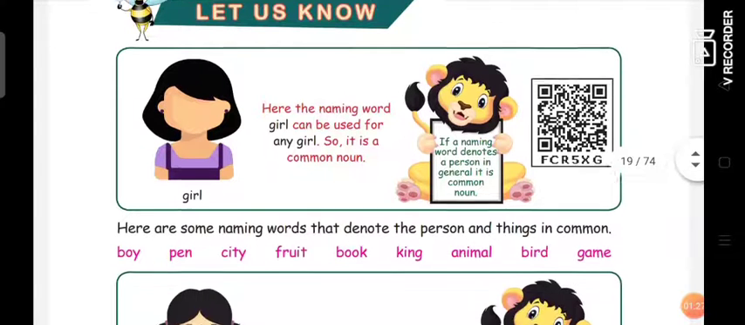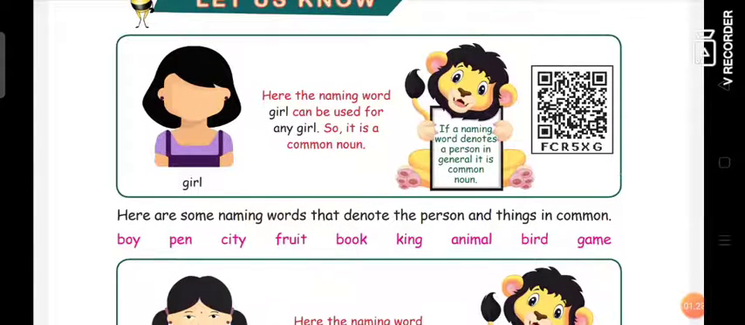So here are some naming words that denote persons and things in common. Below they have given some words, right? Some naming words. These words denote both persons and things in common. Shall we learn? Yes. First one, boy. So we call boy a common noun.